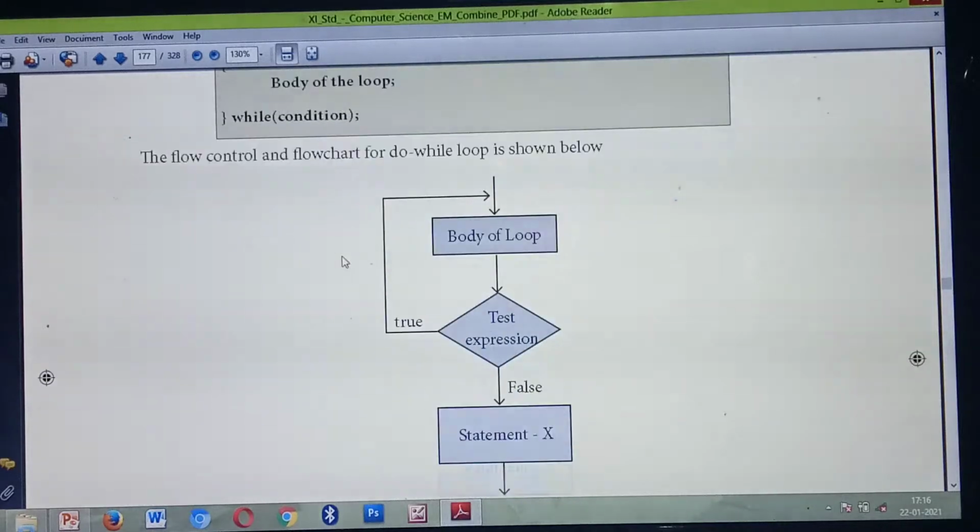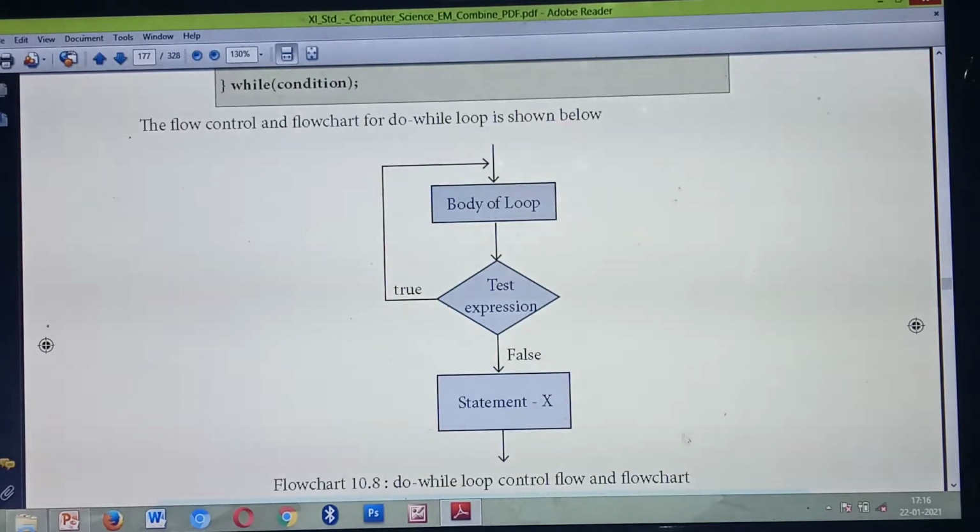So this is the flow chart for the do while loop. The same syntax you have studied is given in the flow chart. First the body of the loop executes. Next you check the condition or expression. A condition is always shown with a diamond shape box, the test expression.